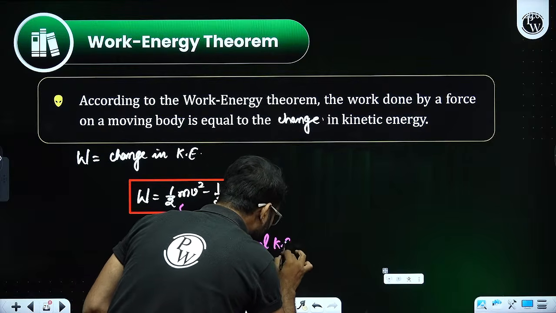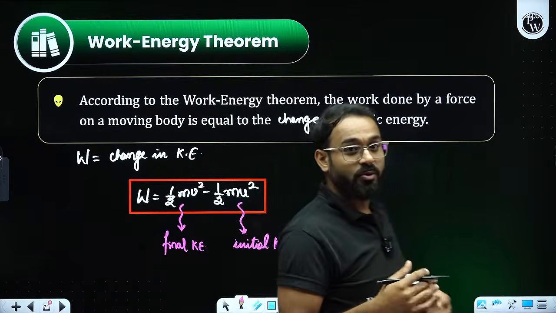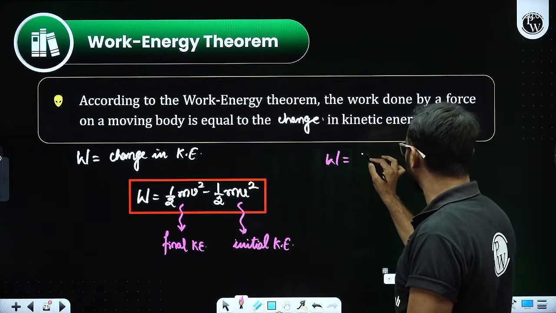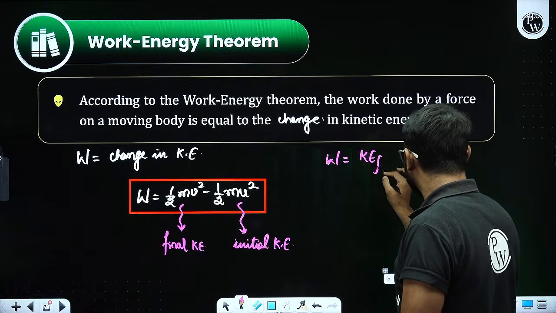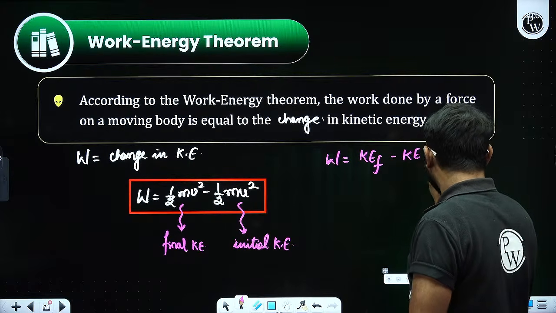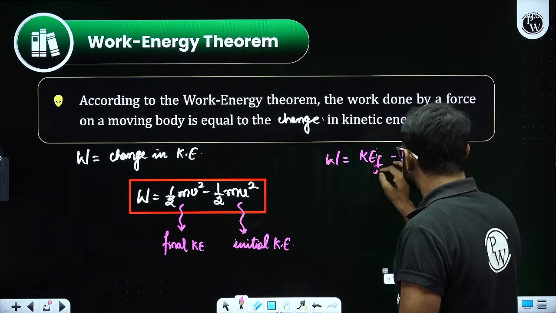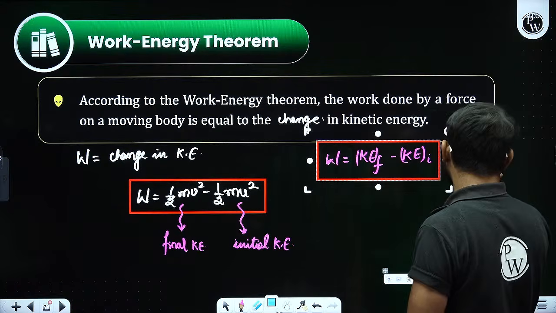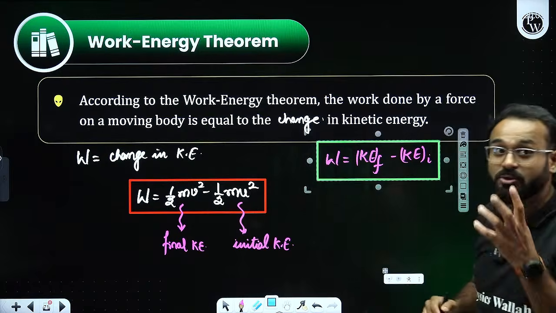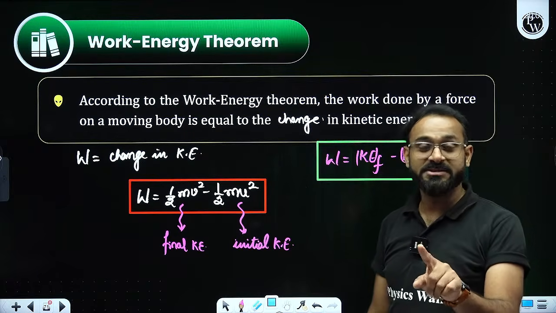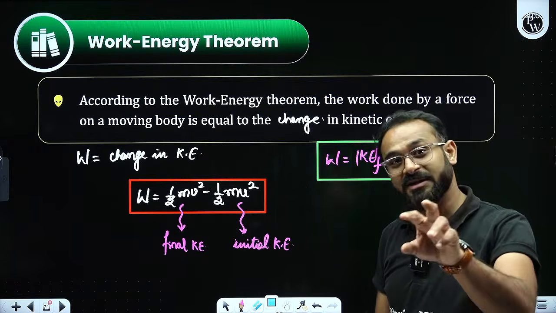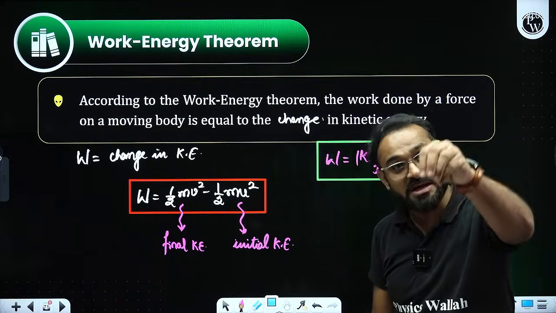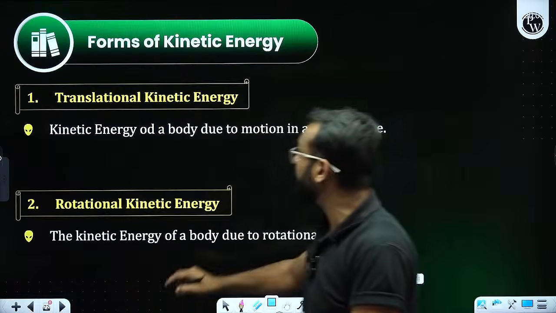This is how we write: work is equal to kinetic energy final minus kinetic energy initial. These are the methods through which you can write those values. So work done is equal to final kinetic energy minus initial kinetic energy. Work done is equal to half mv square minus half mu square. This is what you can write.